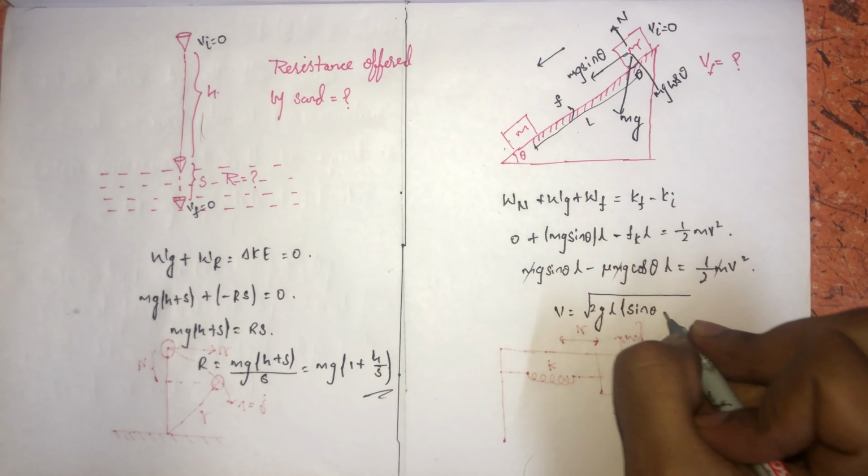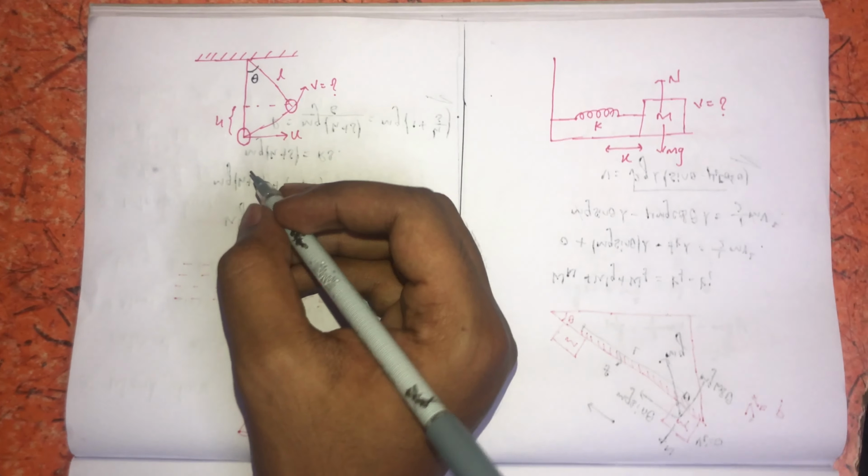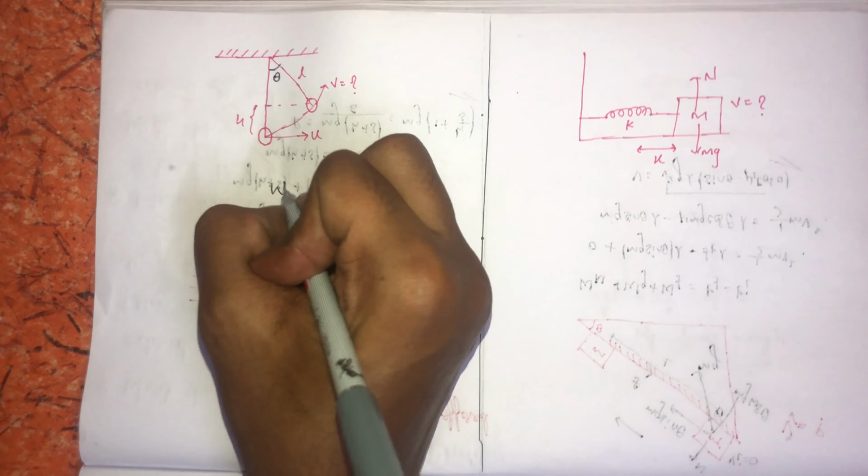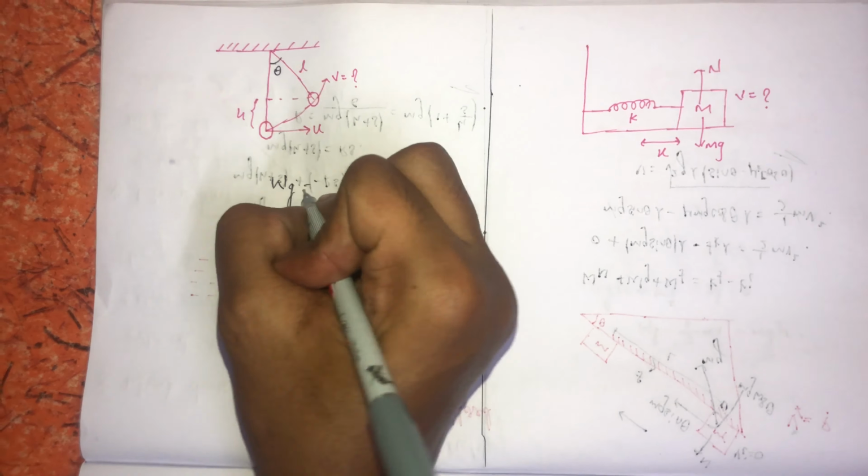That's it. Now let's use the work energy theorem for a pendulum. Here the angle made by the pendulum is theta. Here he asks us to find the final velocity if the pendulum is displaced to a height h with initial velocity u. So here the only force coming into action is the gravitational force. So the work done by the gravitational force will be equal to K final minus K initial. Moreover, the value of h will be equal to,